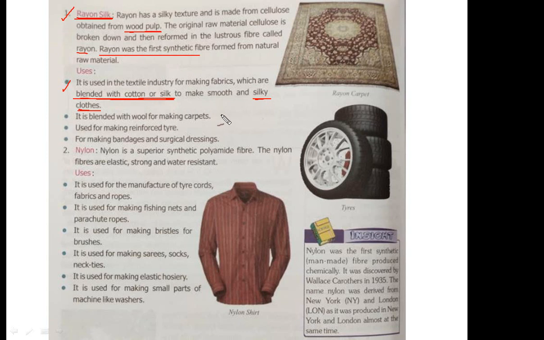It is blended with wool to make carpet. These carpets we use in our home are made up of rayon and wool. It is also used for making reinforced tires, for the manufacturing of tires, and for making bandages and surgical dressings. If you go to any medical store, you can find bandage and surgical dressing items, and these are also made up of rayon.